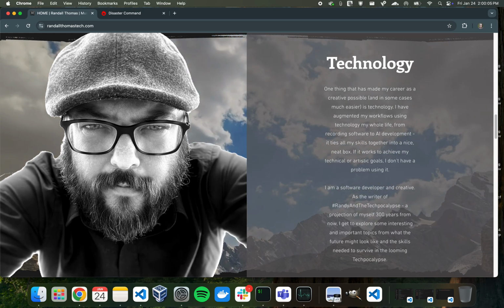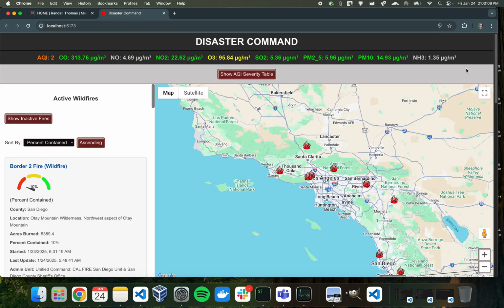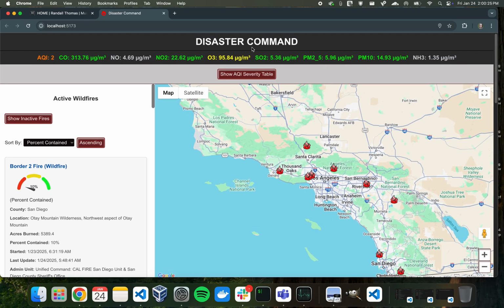Welcome. We are going to be looking at the disaster command dashboard that I have been developing lately. This came from all of the fires in Southern California, and I wanted to be able to track everything and see what's going on myself. So this started off as just a fire tracker, and then I ended up just adding more and more onto it. So we'll start up here with the AQI.